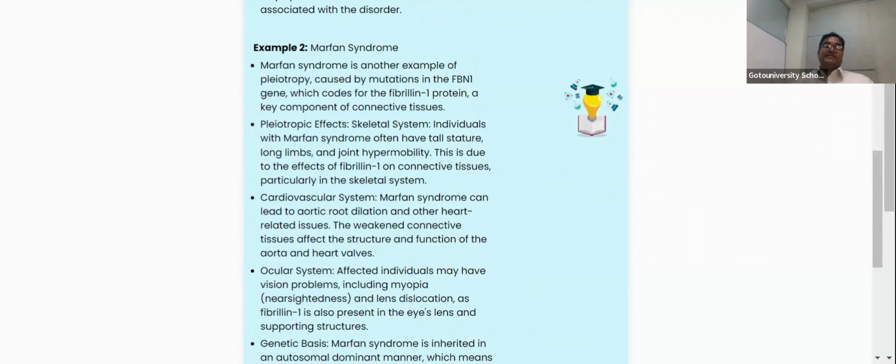They will give this as a paragraph in the case study question, and they will ask you to arrive at one particular conclusion, right? So Marfan syndrome, this is a pleiotropic effect. They will not ask you to discuss Marfan syndrome. They'll give this entire content as a case study question. Why? Because it is exactly the same as sickle cell anemia and our phenylketonuria disease.